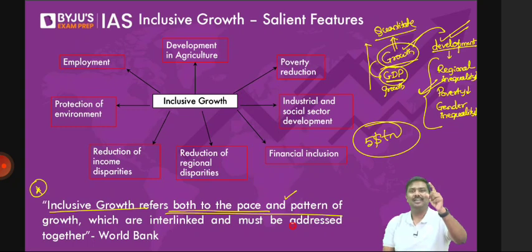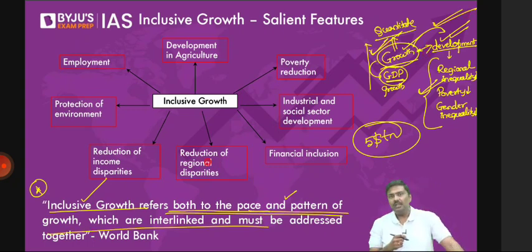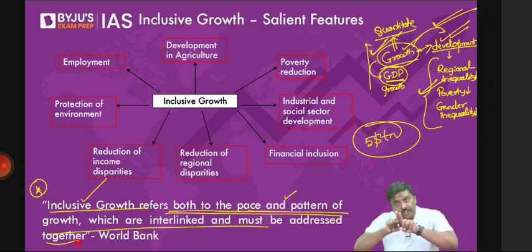That is exclusive growth, not inclusive growth. So what do you mean by inclusive growth? It refers to the pace as well as the pattern of growth. Both of them are connected to each other and can be achieved together. Growth and development are connected to each other and can be achieved together. That is called inclusive growth.